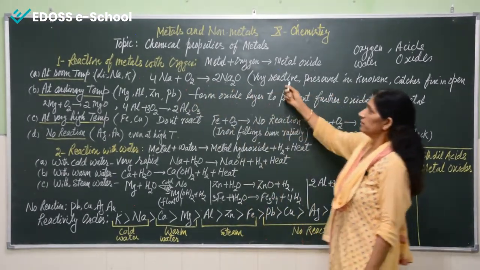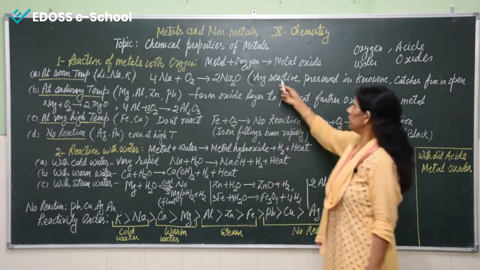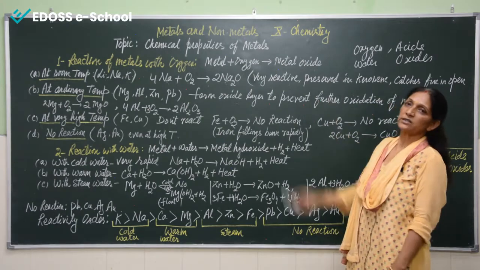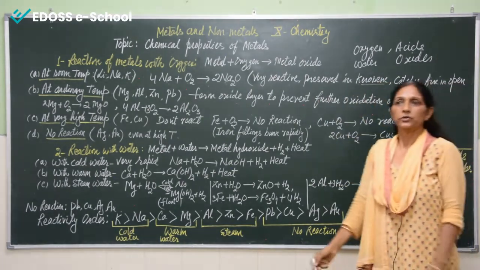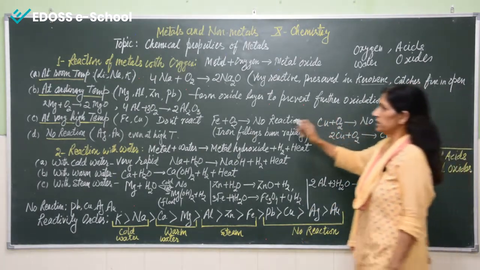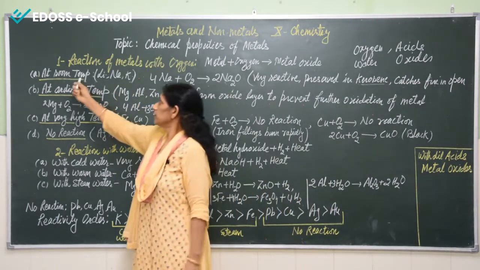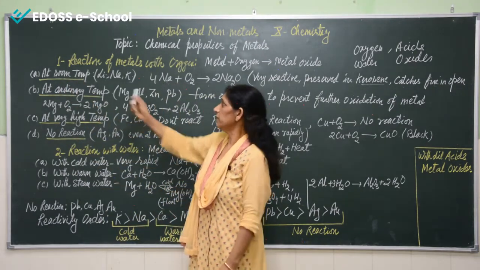We can say that these alkali metals are very reactive. This is the reason they are preserved in kerosene, because if you keep them in open, they will catch fire. So this is the category of metals which react at room temperature.